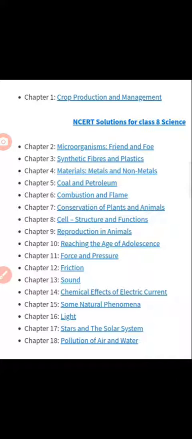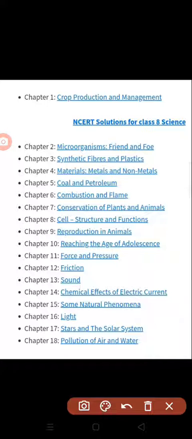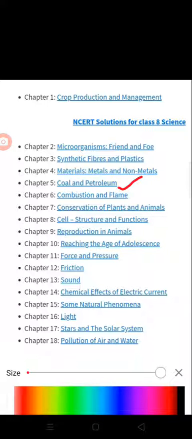friend and foe, and third chapter synthetic fibers and plastics, and fourth chapter we will discuss materials, metals and non-metals, and fifth chapter we will discuss coal and petroleum, and sixth chapter we will discuss combustion and flame, and seventh chapter is conservation of plants and animals, and eighth chapter is cell structure and functions, and ninth chapter is reproduction in animals. Previously we studied reproduction in plants. We are going to study reproduction in animals in 8th class, and 10th chapter reaching the age of adolescence, and